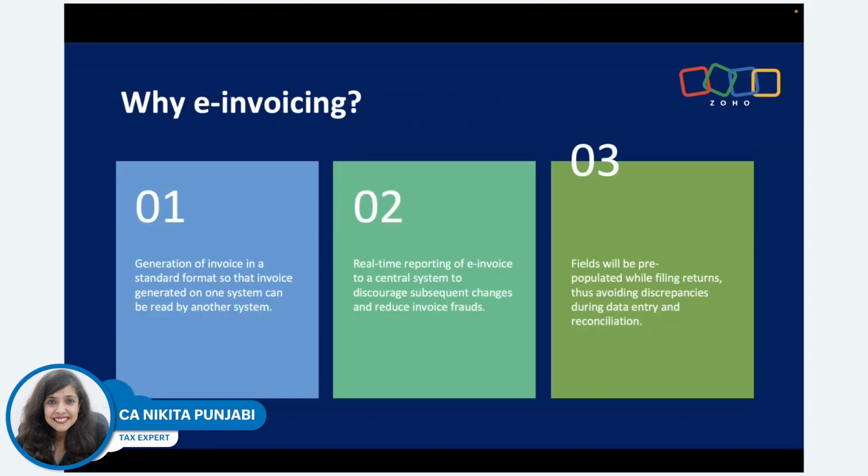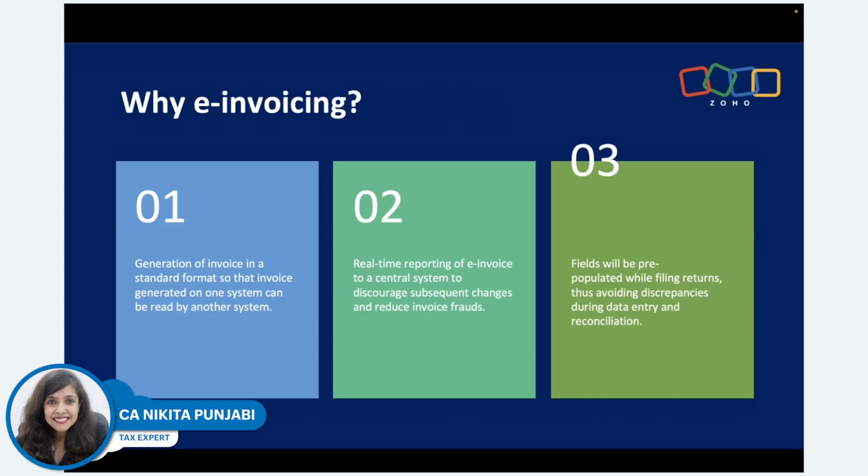But why do you actually need e-invoicing? Now, when you file your GSTR1, you're giving information to the government, let's say, on a monthly basis. But now, by way of e-invoicing, the government requires you to give this data on a real-time basis. So as soon as you've generated an invoice, the government would expect you to push it to the e-invoicing portal before issuing it to the buyer. So they're getting the data of all the taxpayers on a real-time basis. So that is a major reason e-invoicing is introduced.